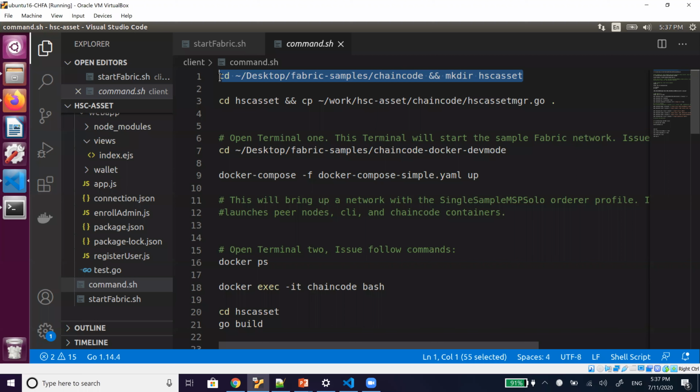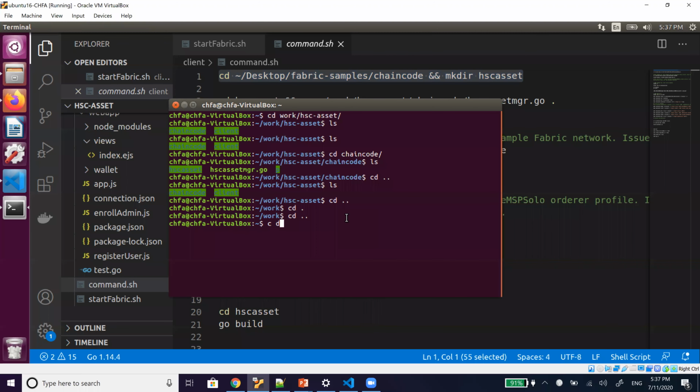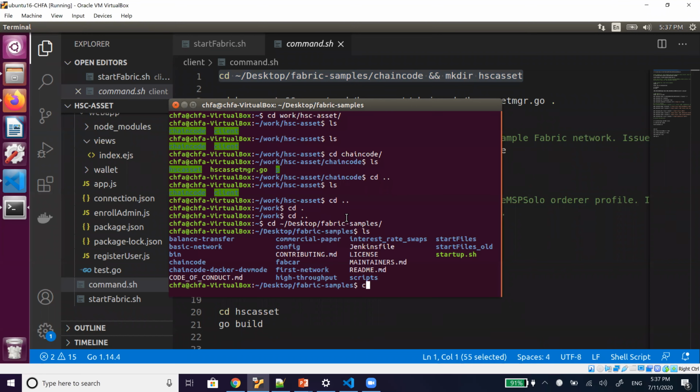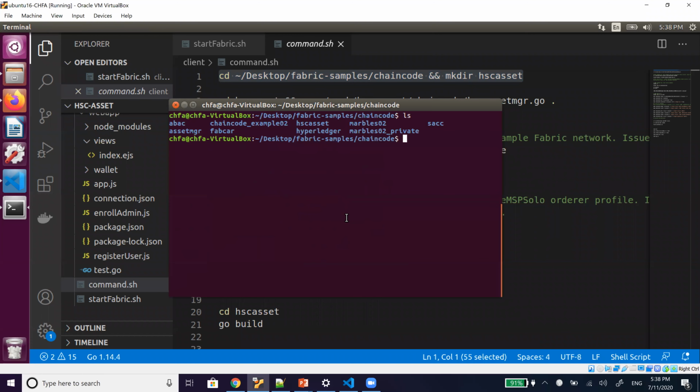There are different ways you can access this, but normally how I do it: if you go to my desktop, fabric samples, we already have a chain code folder. For this learning purpose, we can copy this chain code and create a folder here.